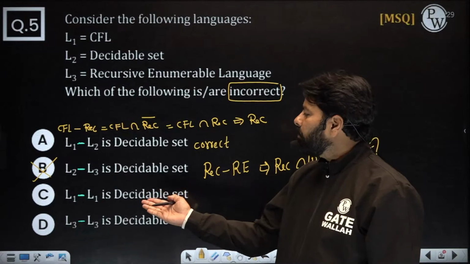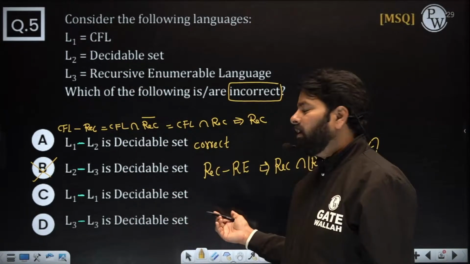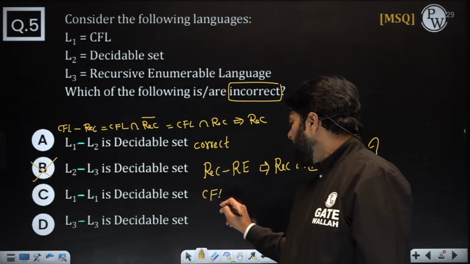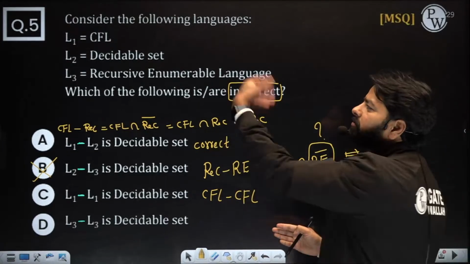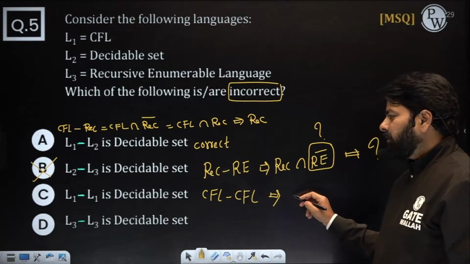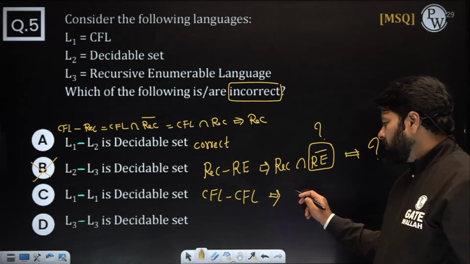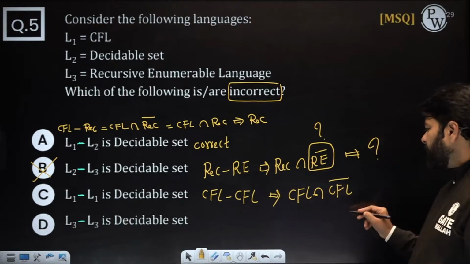Another one, L1 minus L1. So easy, right? CFL minus CFL. Oh, don't say empty. We are not taking the same language. It's some CFL, okay? And here it is something like CFL intersection CFL complement. What is the CFL complement?